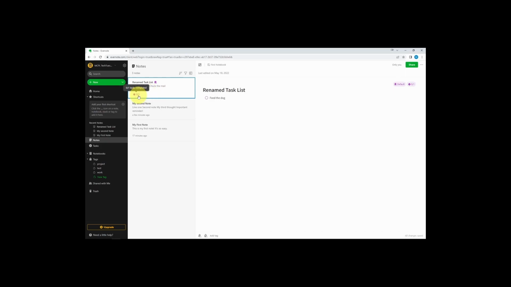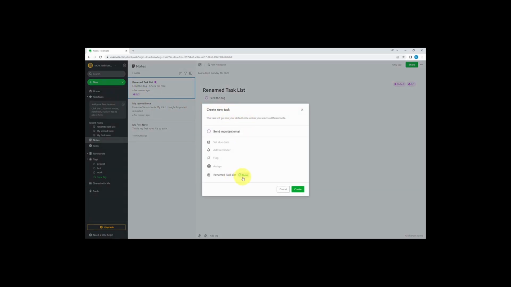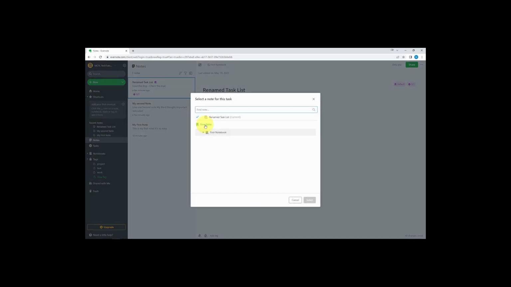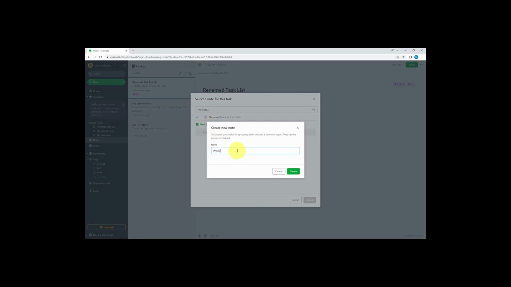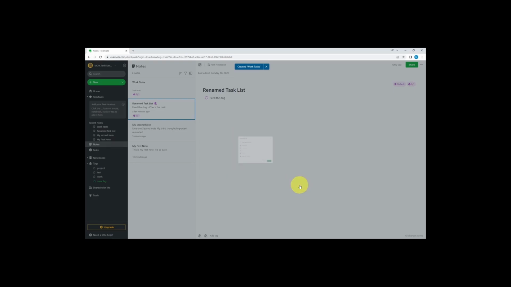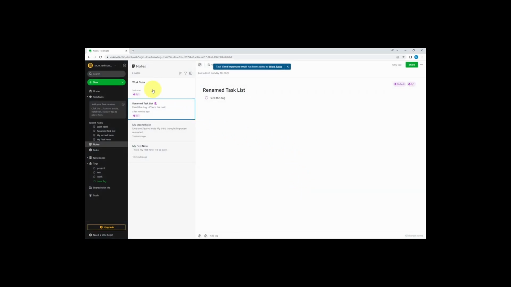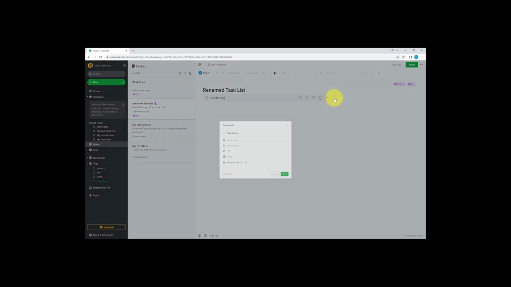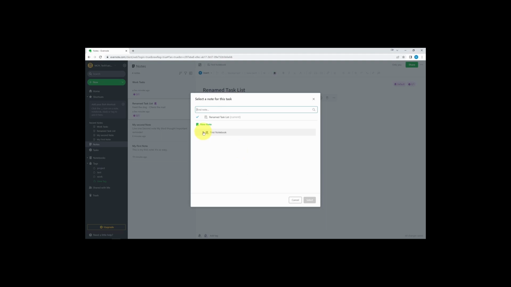If you need to make another task note, create a new task, and you can choose where it's going to go. Click Create. No matter where you put this task, you can move it to any note that you'd like. Click the three dots in the task and choose Move and choose where it needs to go. It can go into another task-specific note or one of your regular notes that you created.